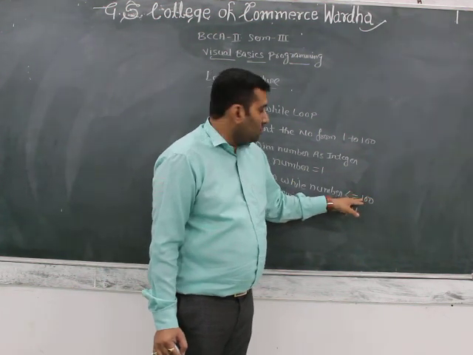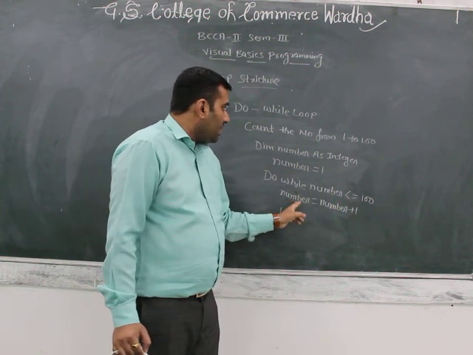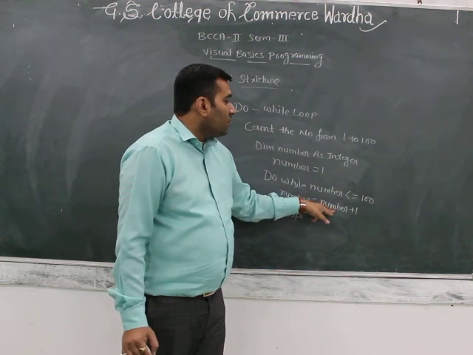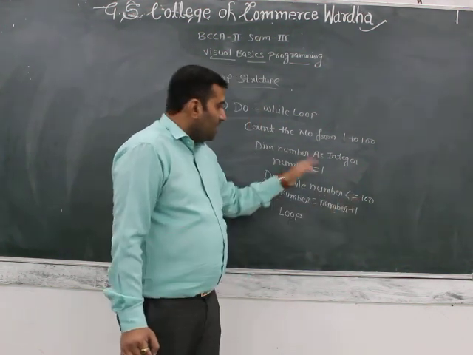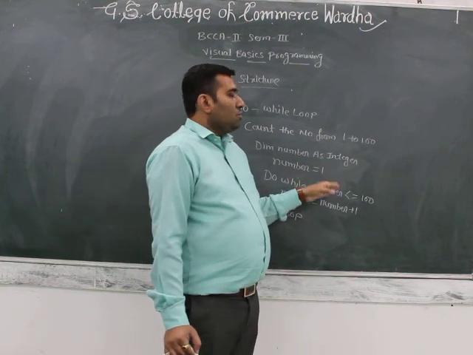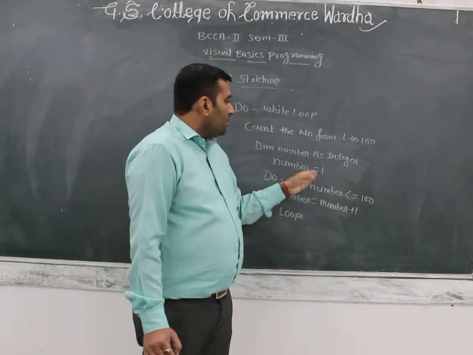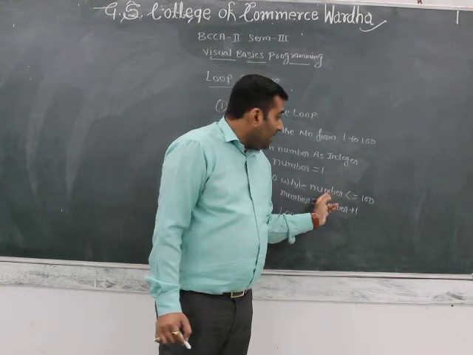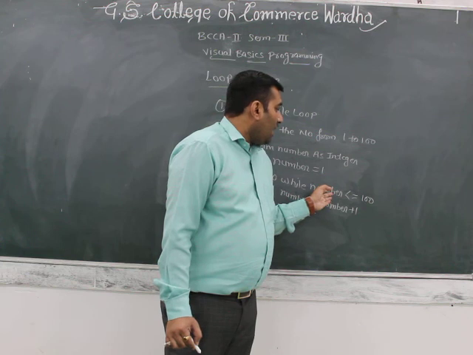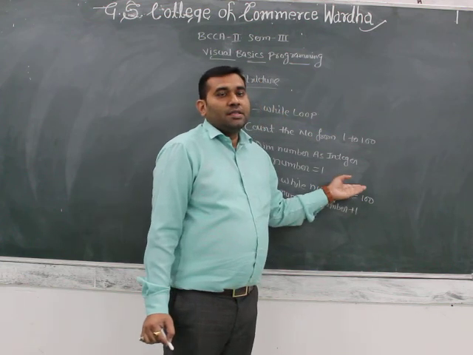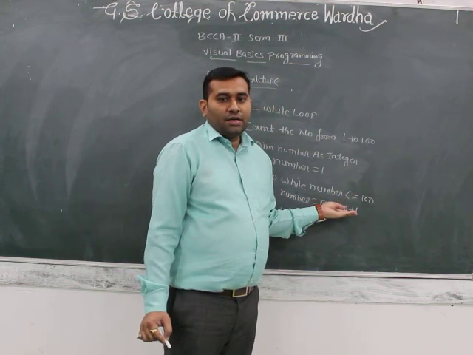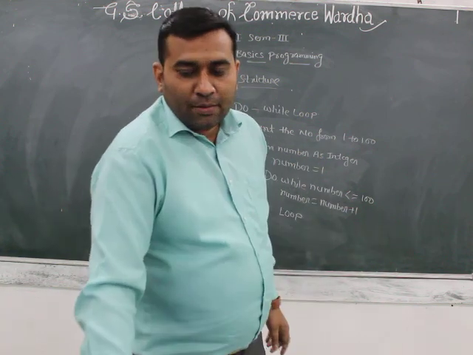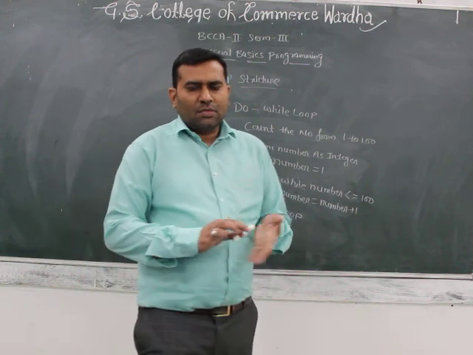The condition is true. Then it goes to the statement number equals number plus 1. The first number is 1. 1 plus 1 is 2. Then again the loop works, and in this way the numbers are printed one by one. When the condition is satisfied, when 100 is less than or equal to 100, then this loop is totally executed. In this way, the numbers 1 to 100 are printed by using the do while loop.